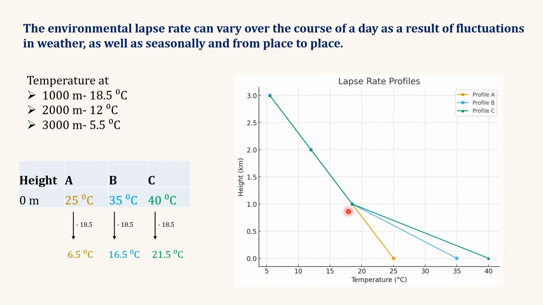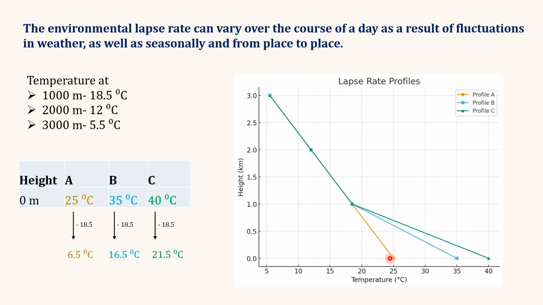Now, if we want to calculate the lapse rate in all three cases, where at 1000 meter our temperature is 18.5 degrees Celsius, but at the ground we have a different temperature. So lapse rate is the difference in temperature divided by the difference in altitude.